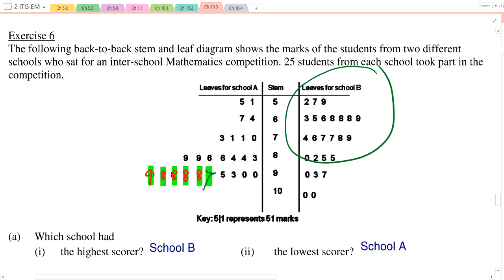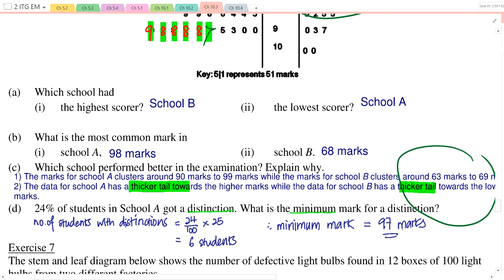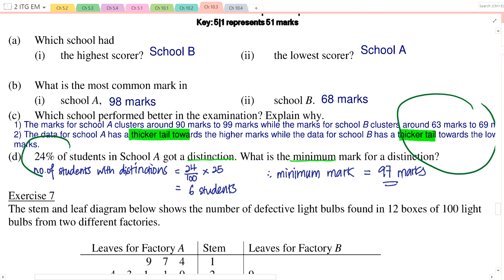Okay, distinctions. Do you think distinctions will be high marks or low marks? High, obviously high, right? And the top, how many percent will get a distinction? In this case, they say the top 24% of the students got distinction. So 24% refers to, in this case, 6 students, because 24% of 25 students is actually 6 of them. So the top 6 got a distinction.